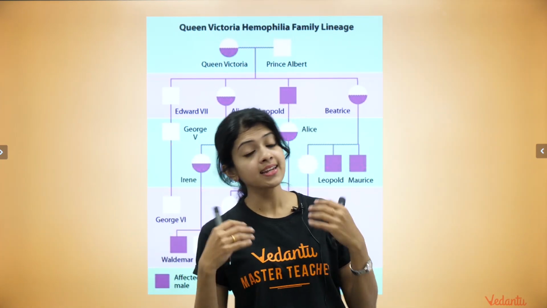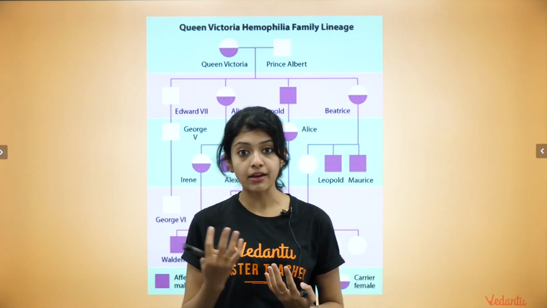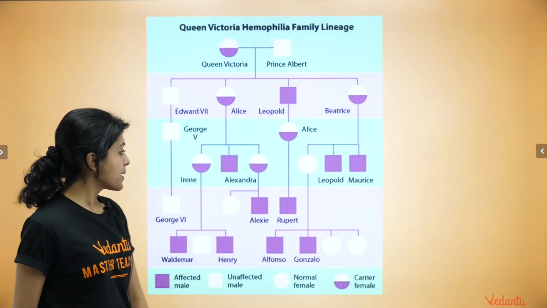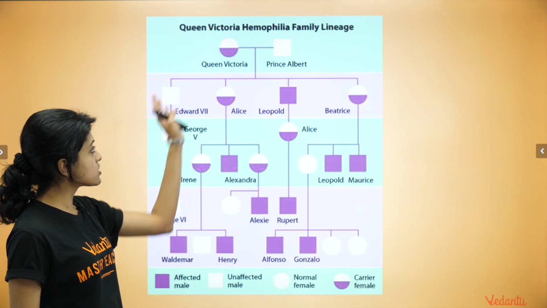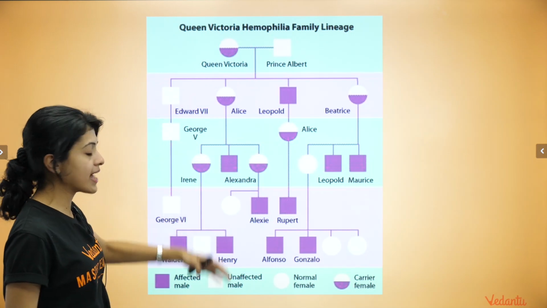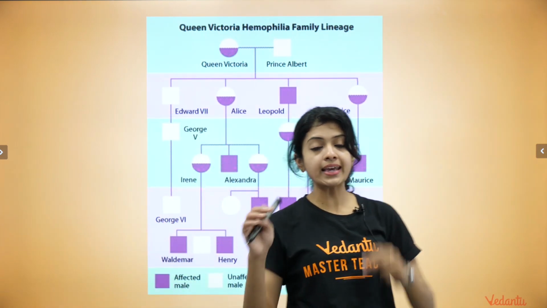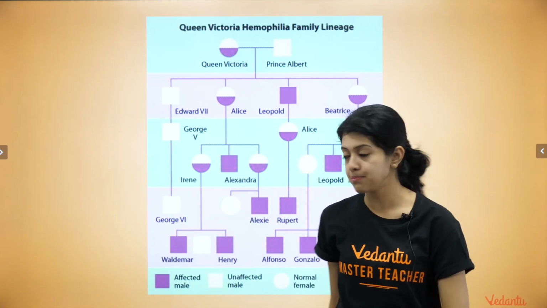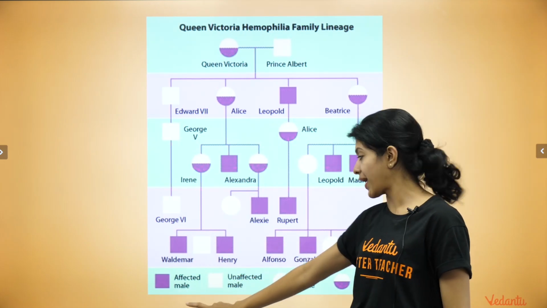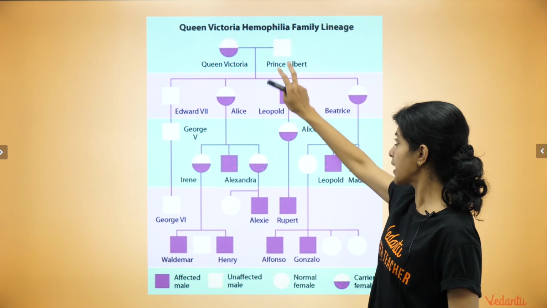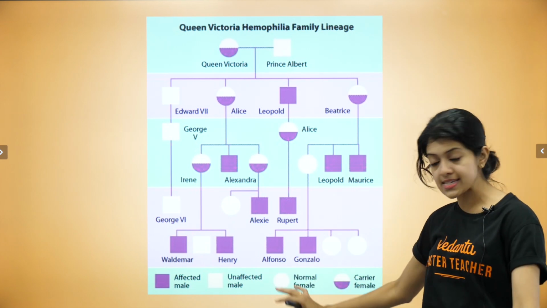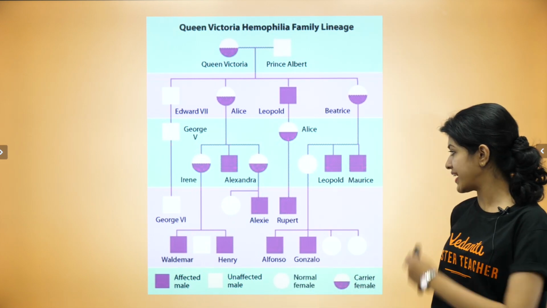She was married, and some of their children ended up being affected. Some of them were carriers, some of them were normal. So this is basically a rough pedigree chart that shows Queen Victoria and Prince Albert's children, and then their children, and so on. This has been running in the royal family for quite some time. You can see that the affected males are represented by the purple shaded squares. Unaffected males like Prince Albert are normal white squares. A normal female is a white circle, and carrier females are half-shaded circles.